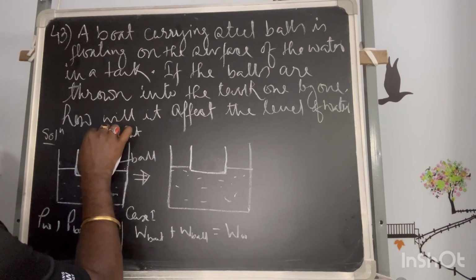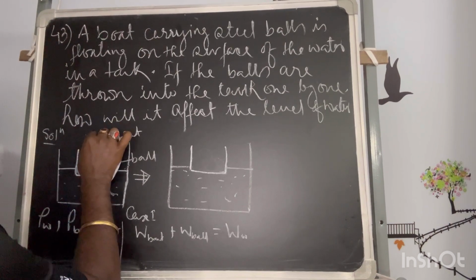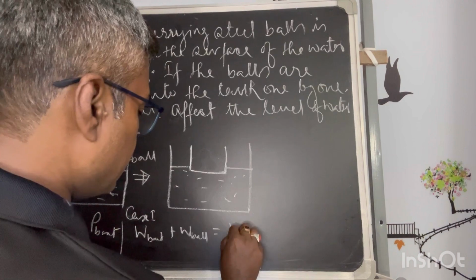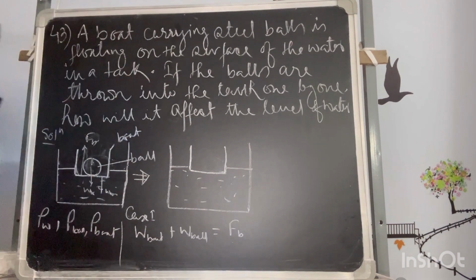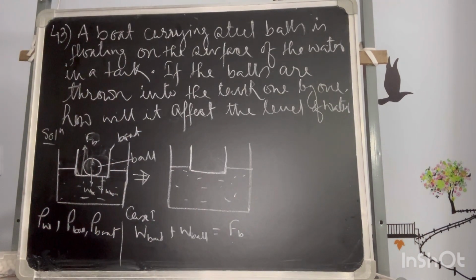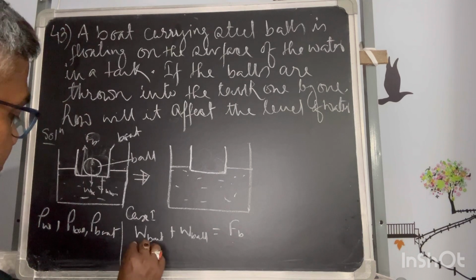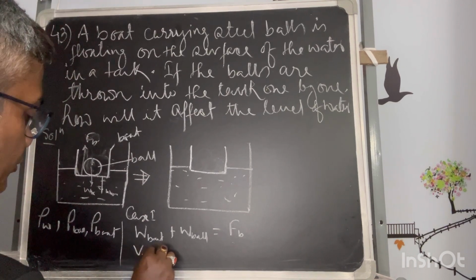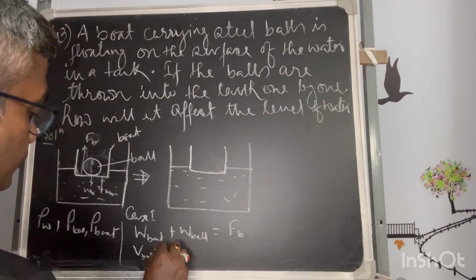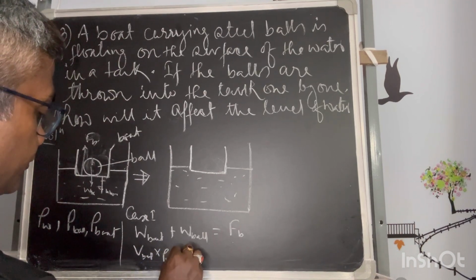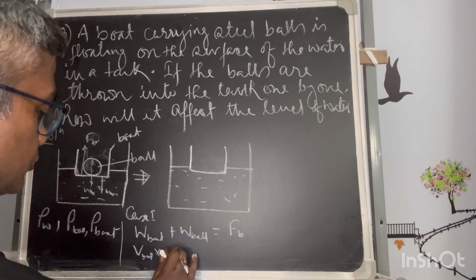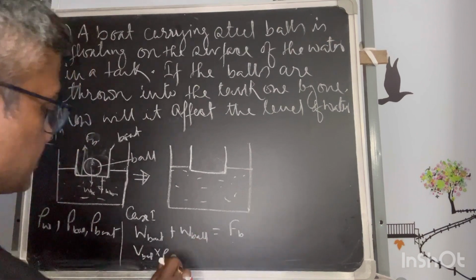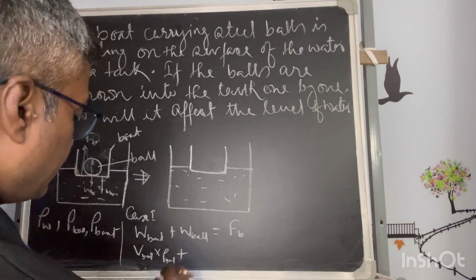So the weight of the boat is the volume of the boat into rho of the boat into g. As g will cancel in every case, I am not writing it again.